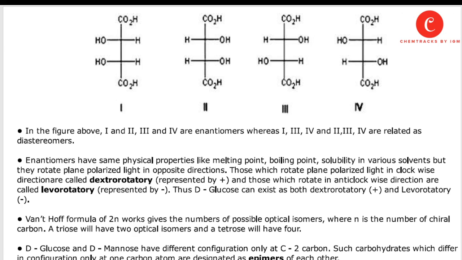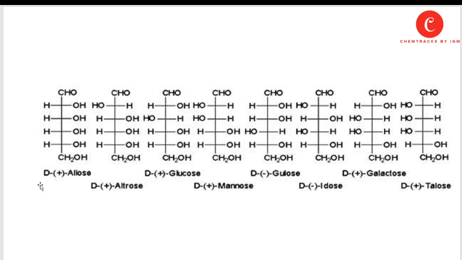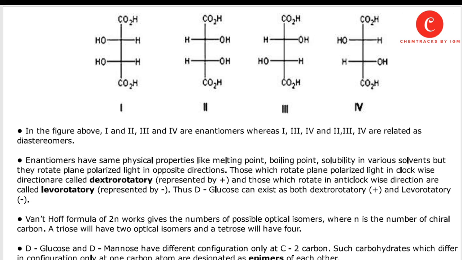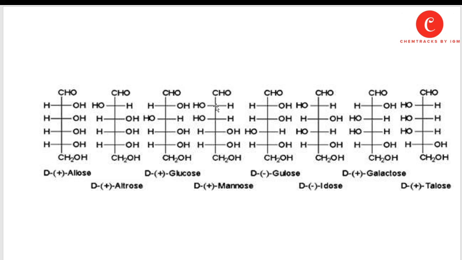Remember D-glucose and D-mannose. Just go to the back page. Where is D-mannose? D-mannose is this one and D-glucose is this one. They differ from each other only in the arrangement of one hydroxyl group, at the second carbon. C2 means that at carbon number 2 the position of the hydroxyl is different.